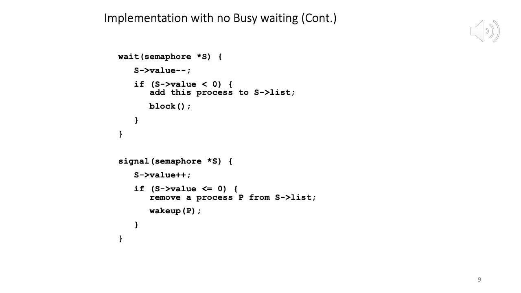And now P3 can do its signal. Change the value to 1. Right? And then the value is not less than or equal to 0, so it exits. Okay. So in this way, all of the processes can exit.